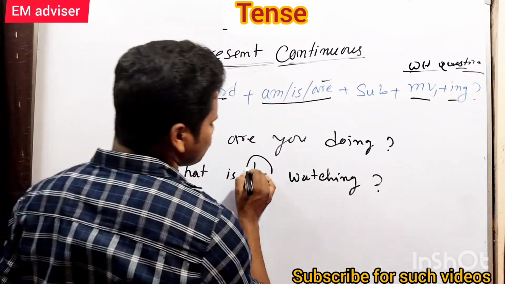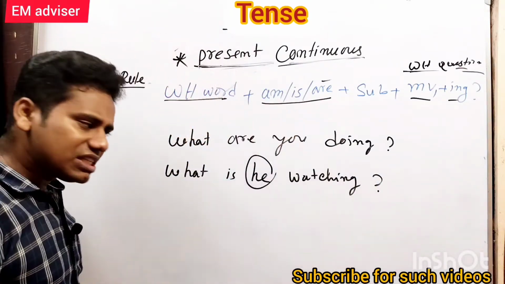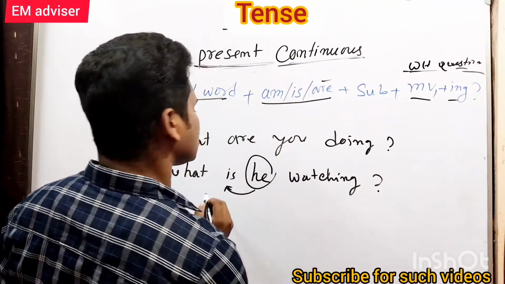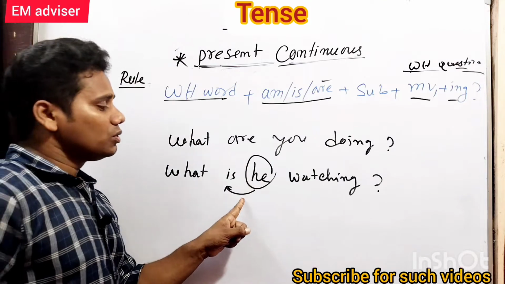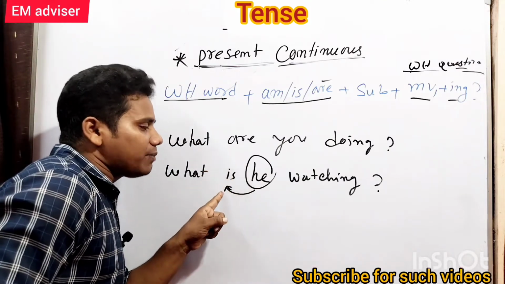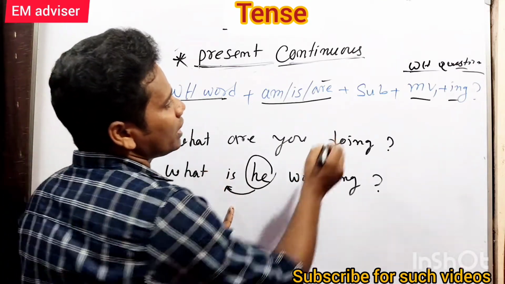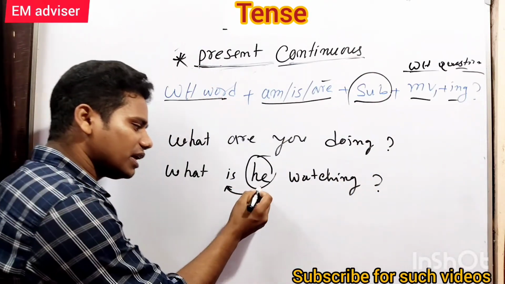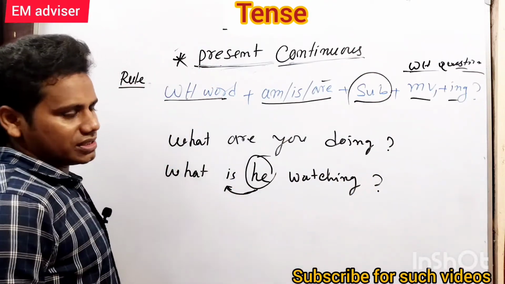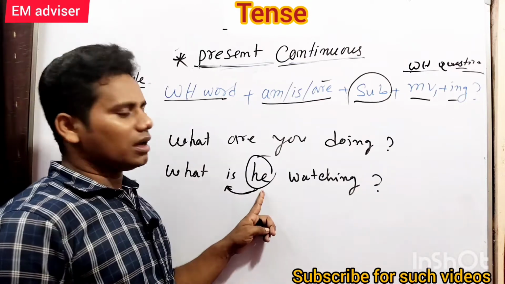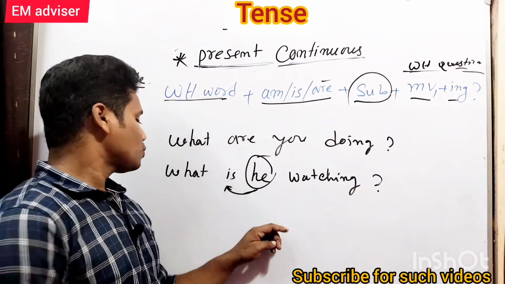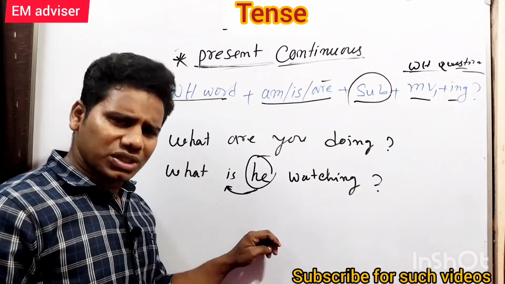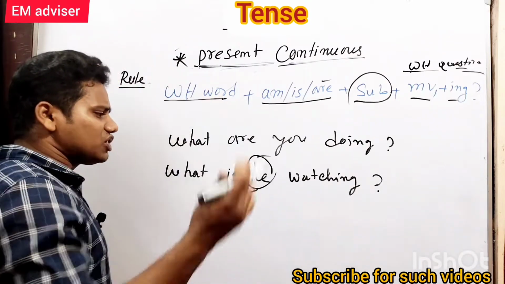Here the subject is he. That is why we have used is. I told you the am, is, are has to be used according to the subject. Here he is the subject, so after he always comes is, the singular. So what is he watching? Do you know? You tell me, what is he watching?